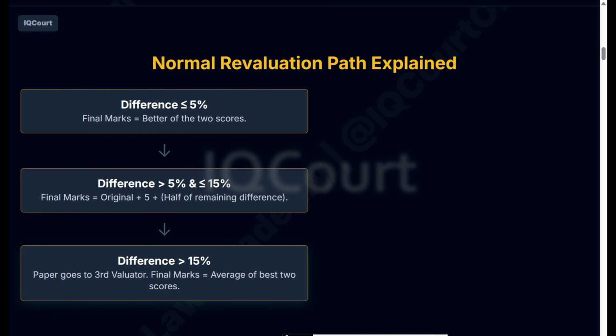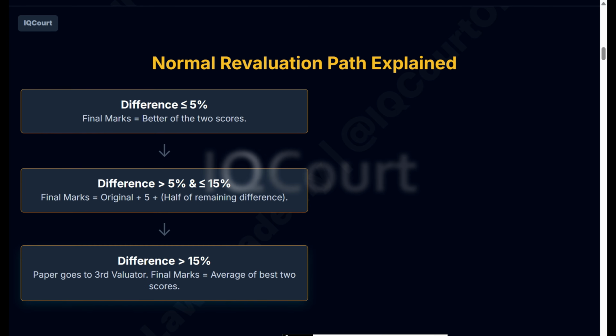Let us see the normal revaluation path. There are three rules placed here. One is 5%, another one is 5 to 15%, third one is above 15%. 5% of what? 5% of 100 marks. You're writing the exam for 100 marks, right? If it is an 80 marks pattern, it means 5% of 80 marks. For now, let us discuss the 100 pattern. It is easy to understand. 5% of 100 means 5 marks.